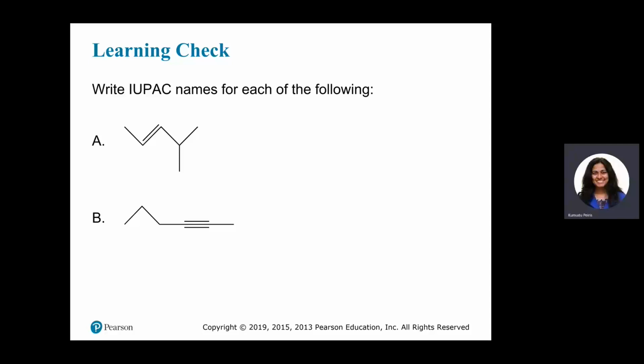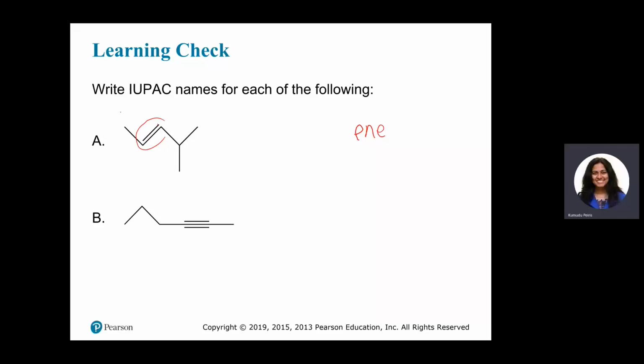Write IUPAC names for each of the following. Okay, so now this is an alkene, because there is a carbon-carbon double bond. Therefore, the name will end with "ene." So how do we number the carbon chain? We should give the lowest number to the carbon-carbon double bond.